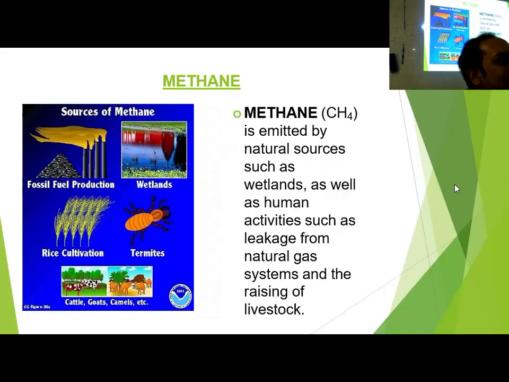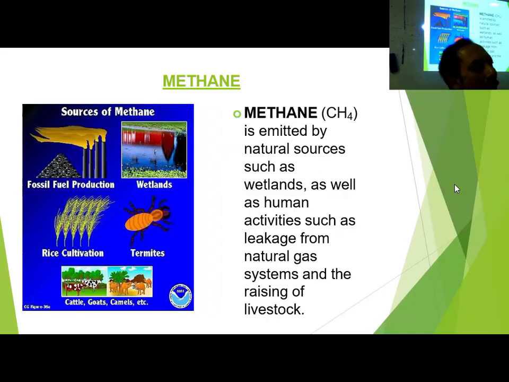And this cow dung is responsible, that means cattle. I'm just giving an example. So wherever you do cattle farming, a lot of cow dung is produced, and that cow dung is creating a lot of methane that goes to the atmosphere. How is the methane created? Because of bacterial fermentation, methane gas is generated, and that goes to the atmosphere. So cow dung is the major reason for methane.